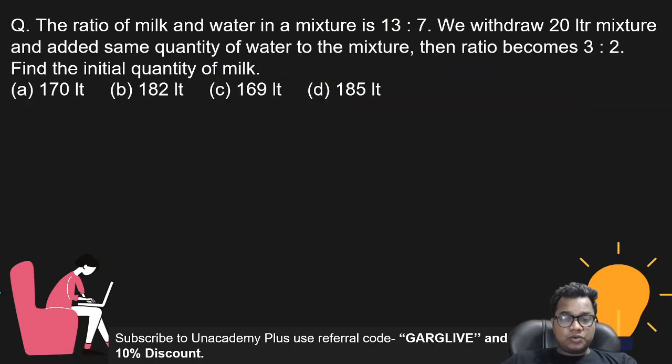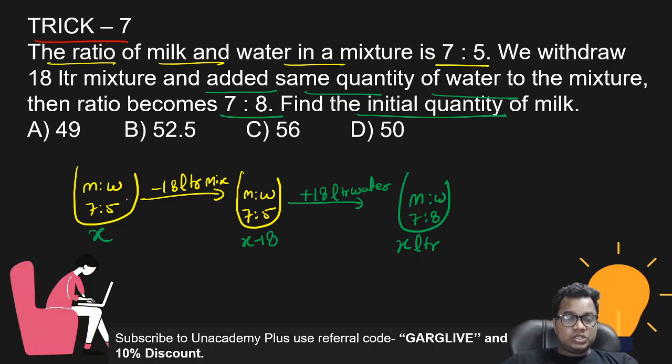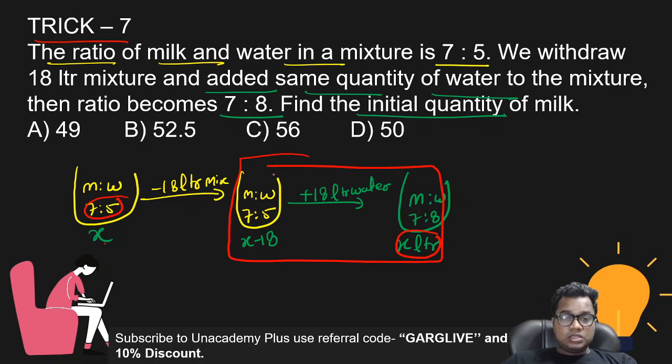We need to find the initial quantity of milk. Initially the milk and water ratio is 7:5, and the initial quantity is x. Now I need the value of x. Look at these two processes. Milk and water ratio is 7:5. Now I am adding 18 liter water, then the ratio becomes 7:8. In both cases milk is the same because I am adding only water. So milk is same and the water goes from 5 to 8.